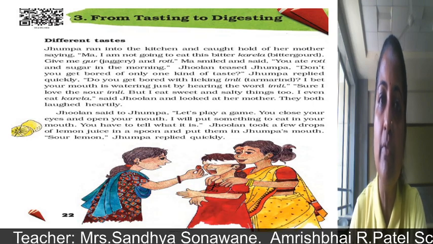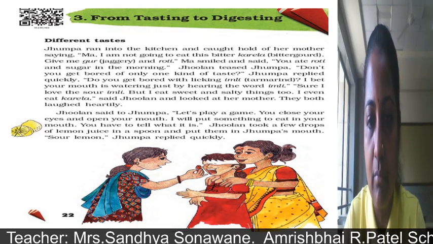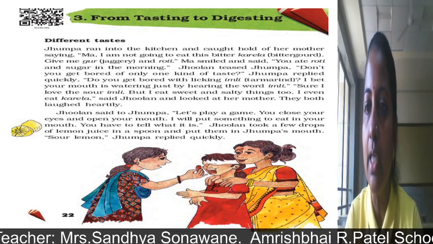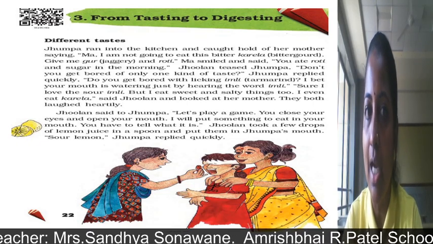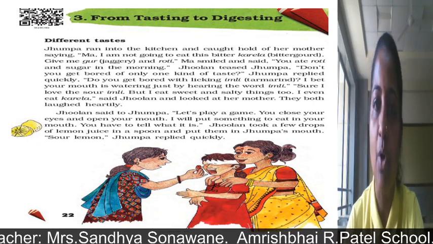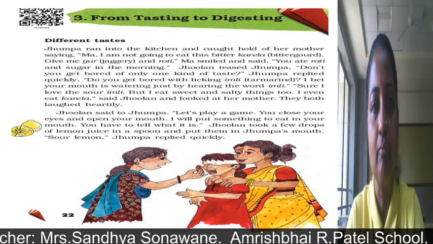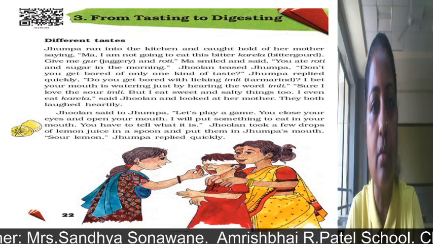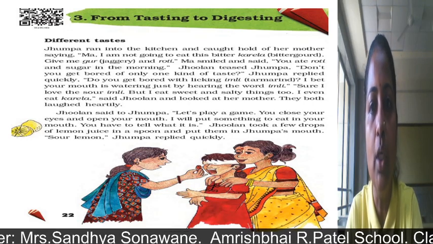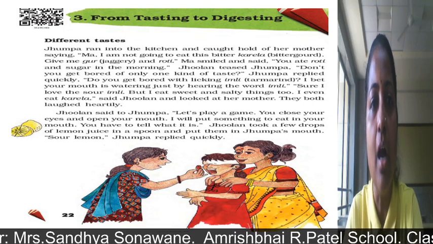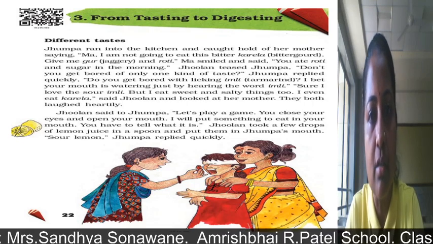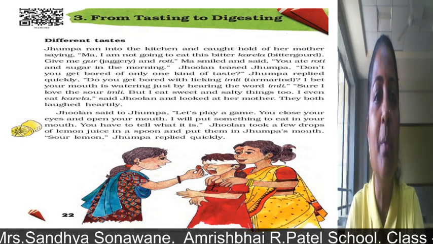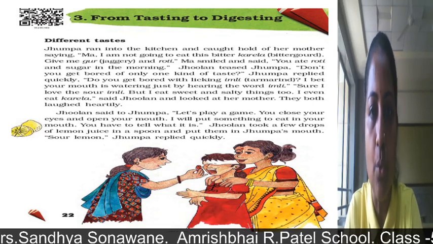So children, today we will see some of the topics related to this chapter. So let's start with this chapter from testing to digesting. Different taste. Jhumpa ran into the kitchen and caught hold of her mother saying, "Ma, I am not going to eat this bitter karela, that is called bitter gourd. Give me gur, that is jaggery, and roti."